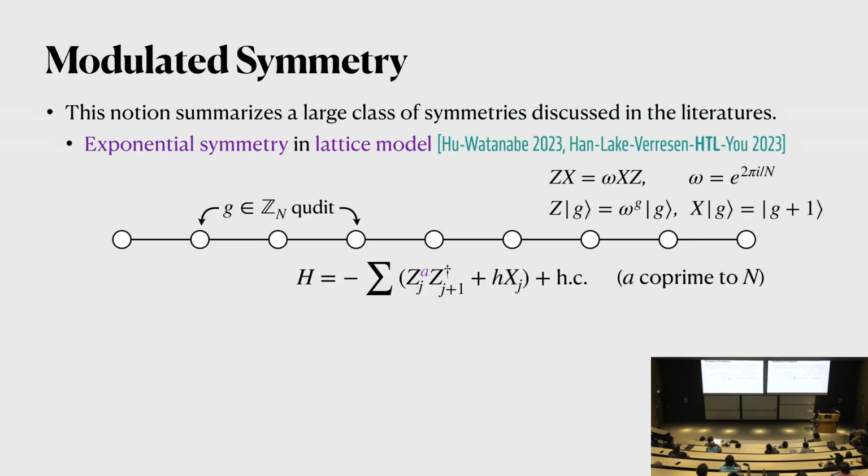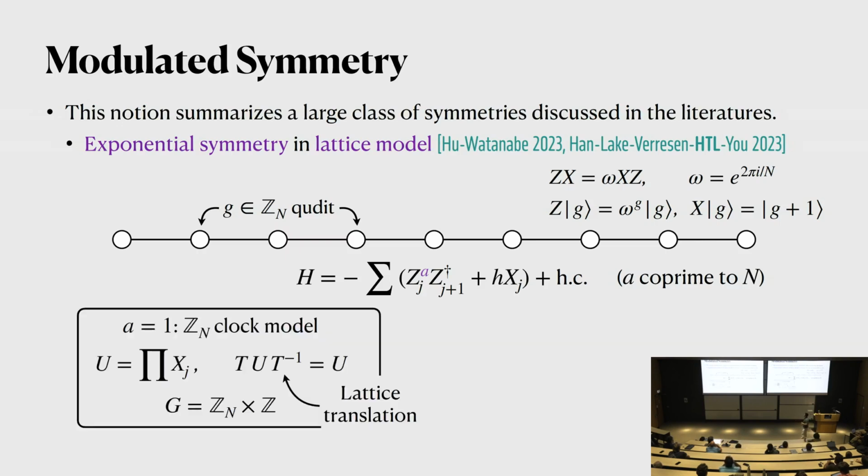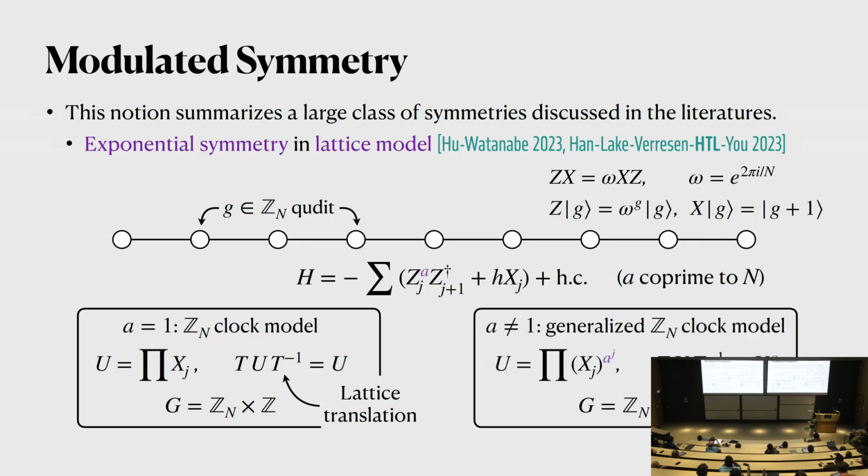This simple modification already changes the symmetry structure dramatically. First, let's review what happens when A equals 1. When A equals 1, we get a Zn clock model. In that case, the symmetry is just given by a product of X, and this is a uniform symmetry. It commutes with translations. So the total symmetry group is given by Zn tensor product with translation, which is captured by Z. On the other hand, if we have a non-trivial A, then the symmetry becomes very different.